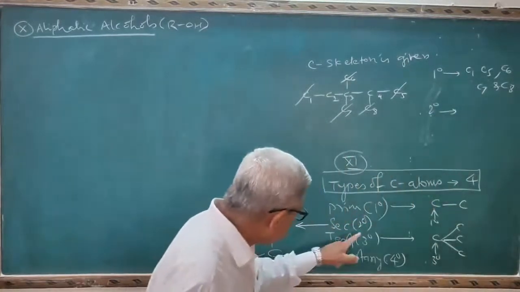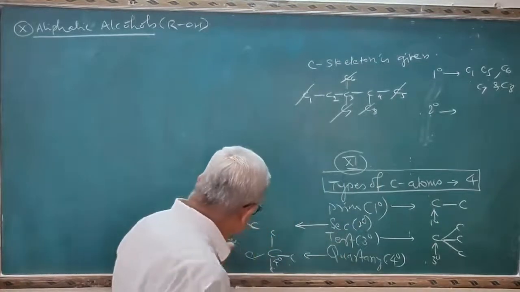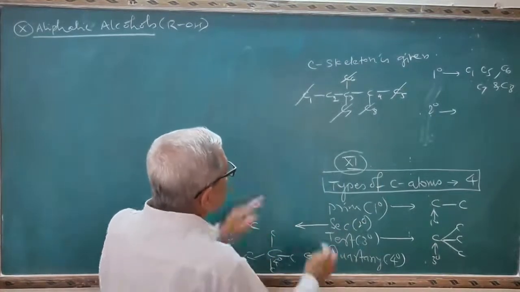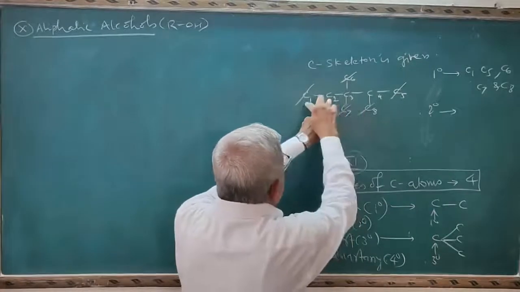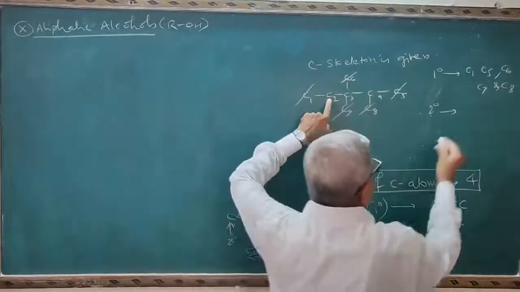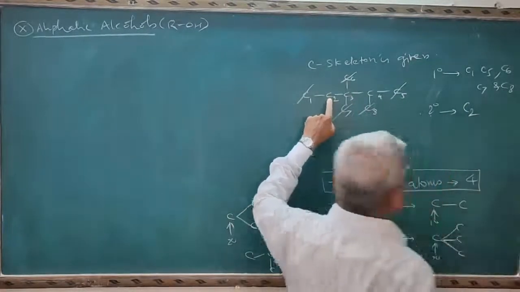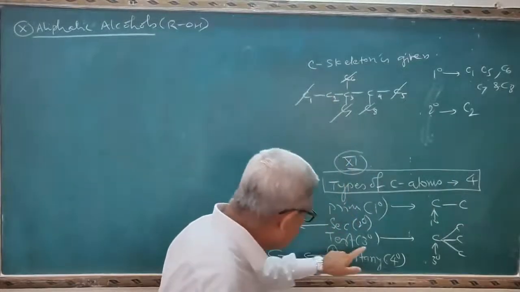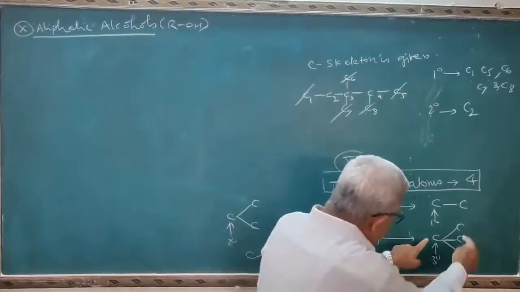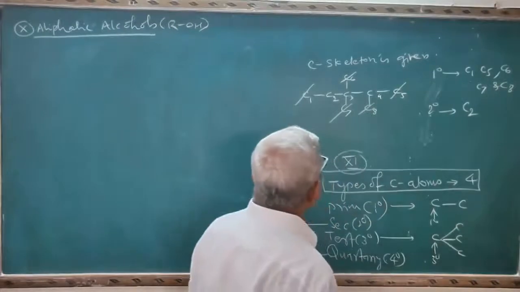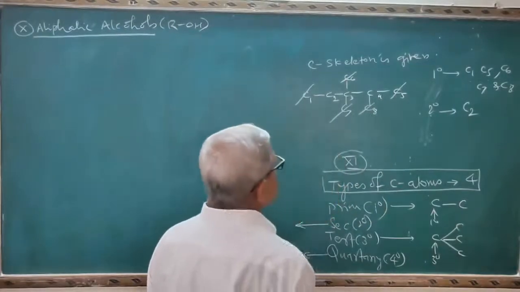Now you have to select the secondary carbon atom. See, the hint is given: it is attached to 2 carbon atoms. C2 is attached to C1 and C3. Therefore the secondary carbon atom is C2. Tertiary carbon atom: a carbon atom which is attached to 3 other carbon atoms. And which is the tertiary carbon atom?